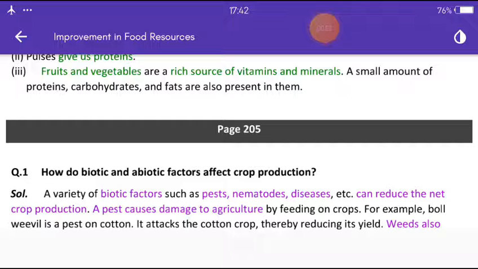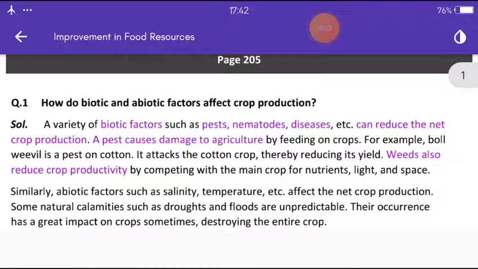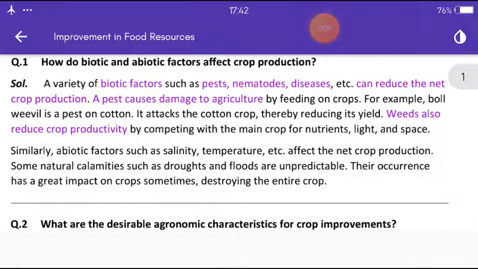How do biotic and abiotic factors affect crop production? A variety of biotic factors such as pests, nematodes, diseases, etc. can reduce the net crop production. A pest causes damage to agriculture by feeding on crops.